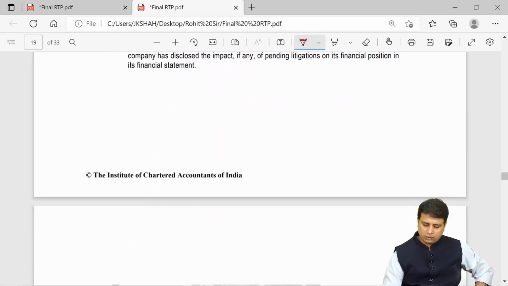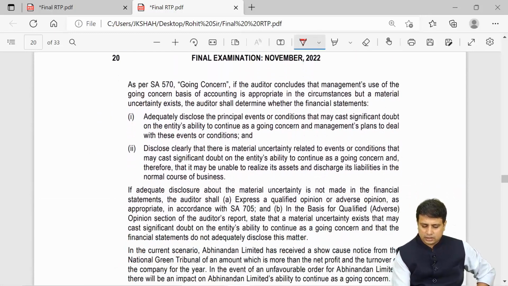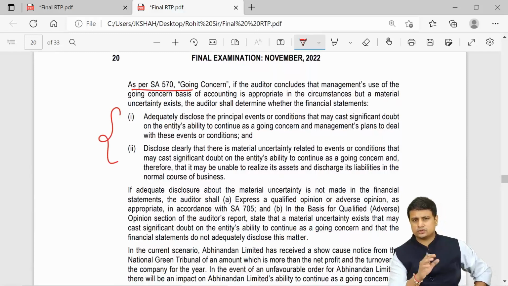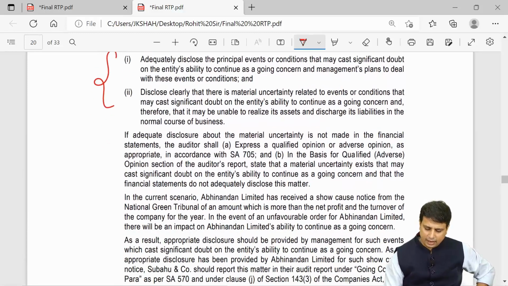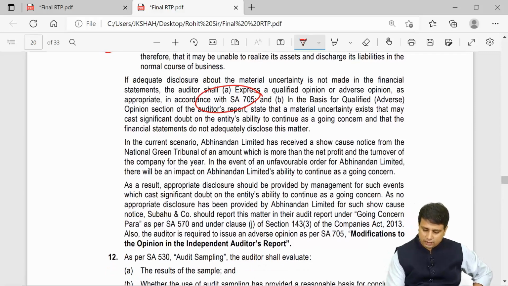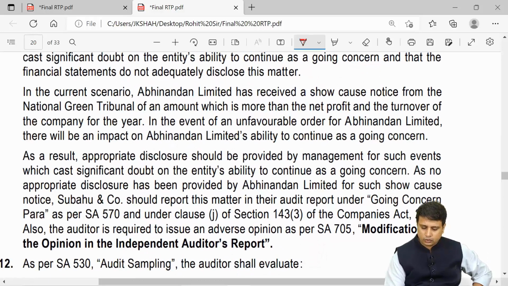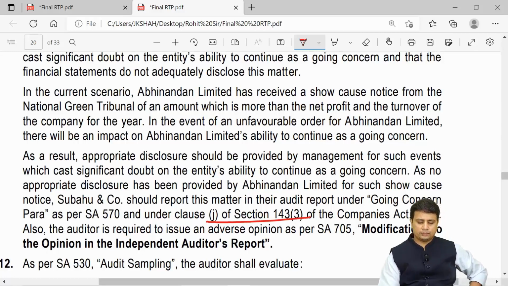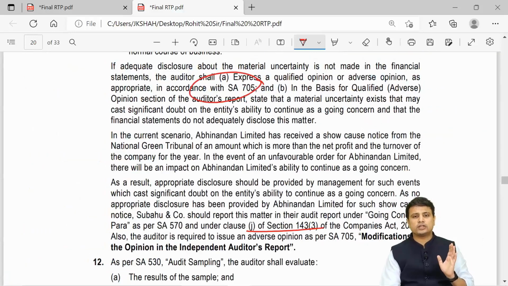Then we were going to discuss about what? Going concern, SA 570. We have already discussed all those things in our summary notes already. And at the end, if the financial statement does not disclose the same, we may have to modify our opinion as per SA 705. Also, one point they have mentioned here is you also need to disclose under 143(3)(j) of the Companies Act about the going concern.